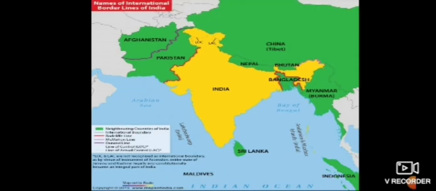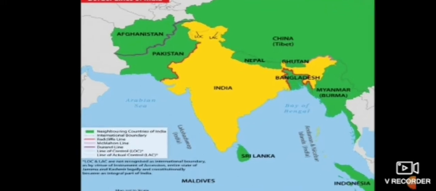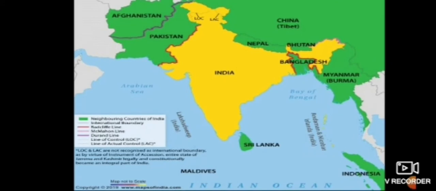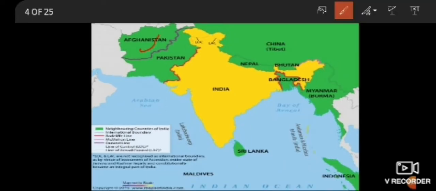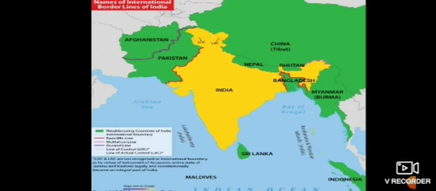Now students, let's revise all the neighboring countries of our country. Neighboring countries means those countries which share their border with our country India. What are the names of these countries? Afghanistan, Pakistan, China, Nepal, Bhutan, Bangladesh, Myanmar and Sri Lanka. These all are our neighboring countries. Yes students, these are the countries and the things that we have outside India.